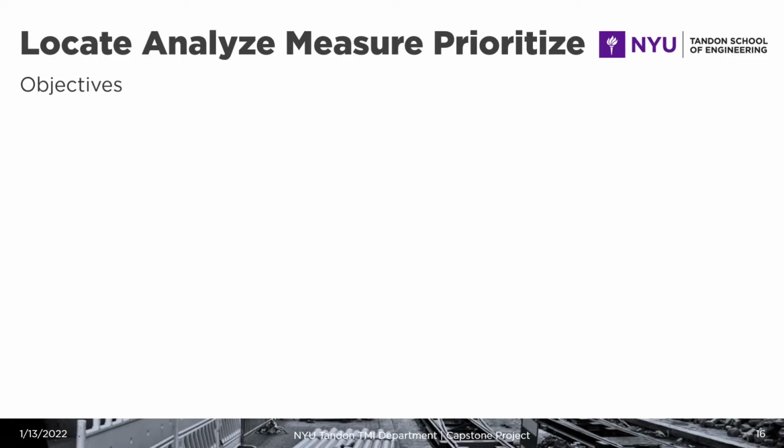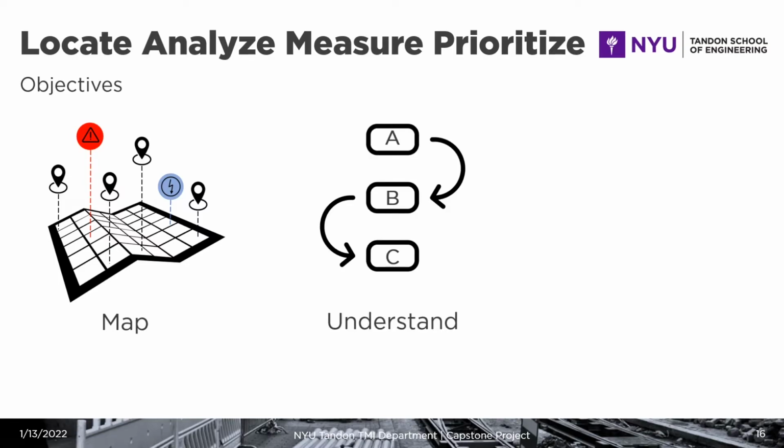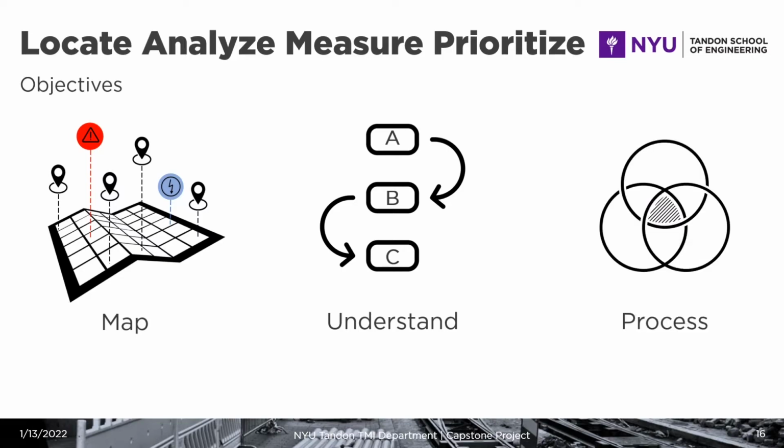So what are the objectives of our locate, analyze, measure, and prioritize methodology? Our first objective is mapping all the information and being able to filter the information to clean the data and remove any duplicate or unreliable entries. Then we want to understand how the disruptions are happening and how they are connected. And finally, we want to develop a process that allows us to map it, understand it, and create a way for decision makers to inform planning.